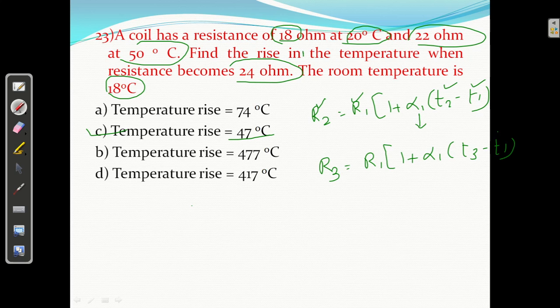This is given, so you can get T3. I am getting T3 65 degree centigrade, and room temperature is 18, so 65 minus 18 equal to 47 degree centigrade. We have solved this earlier, so please see from there, but it is 47 degree. Okay.